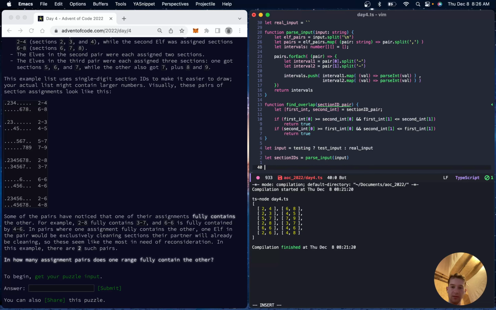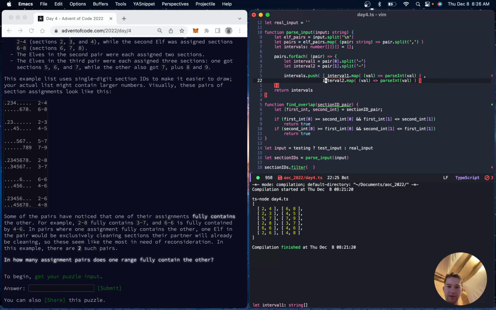Okay, now let's try to filter the section IDs for everyone that there's an overlap, and then we just get the length of that resultant array. Section IDs dot find, no, filter. No. Okay. I've decided that this is now a triple array.